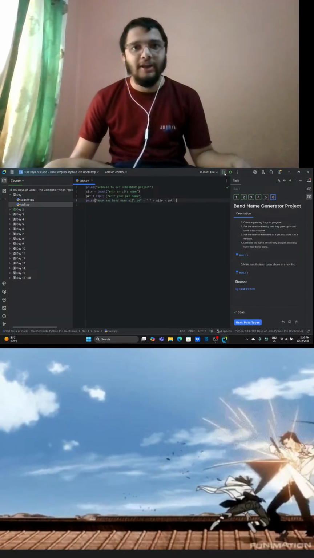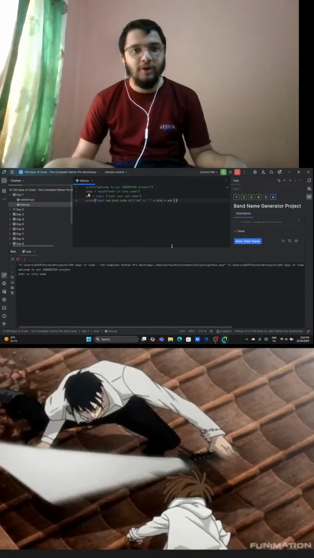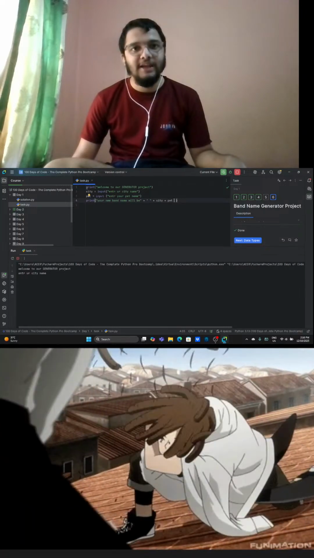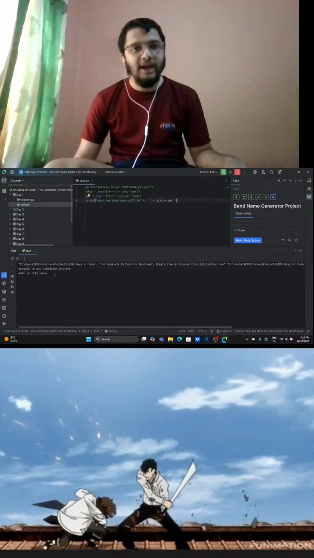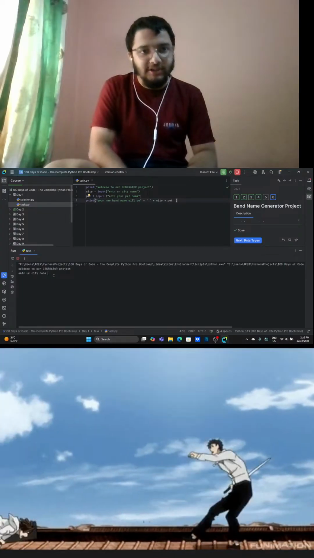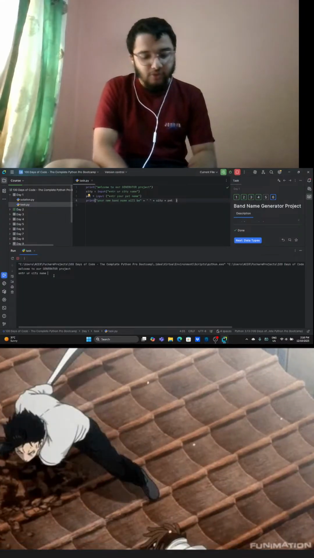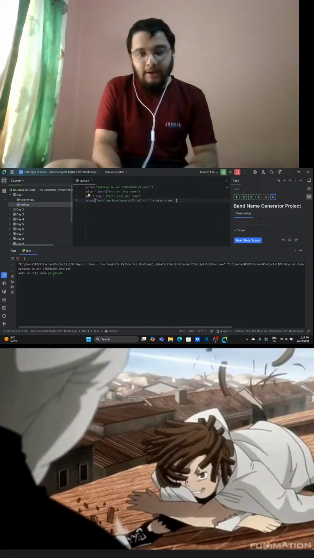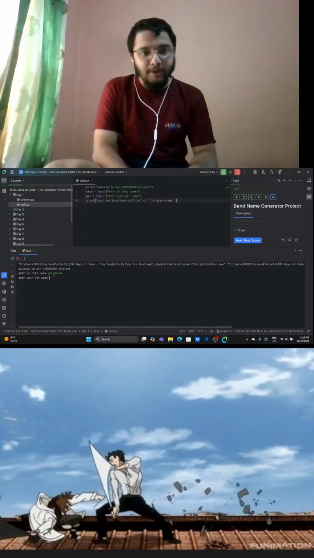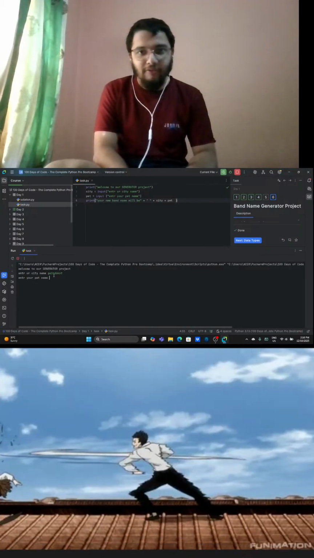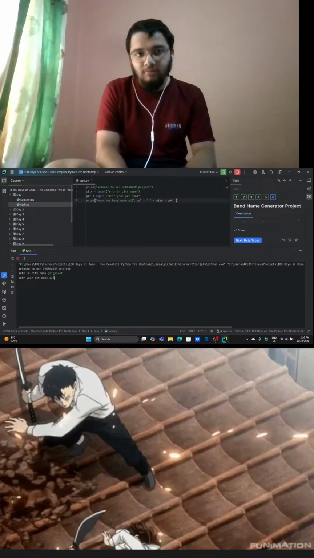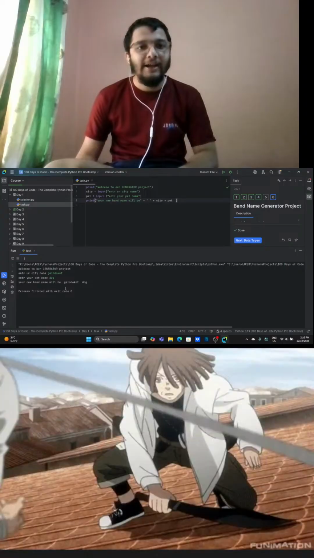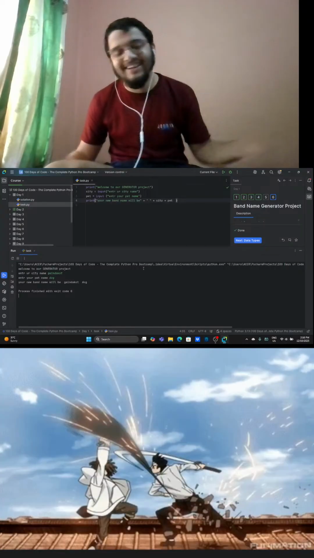So here we go, run it. And here's our terminal. It printed "Welcome to our generated project." This line is printed, and the second line is also printed. Enter your city name. My city name is going to be Gairakot because I'm from Gairakot, Nepal. When I press enter, it will ask for the pet name. I don't have any pet, so I'm just going to go with dog. Actually, I'm scared of dogs. And here, your new band name will be Gairakot Dog.